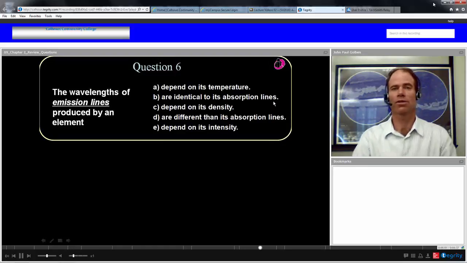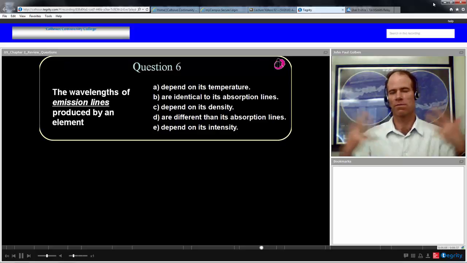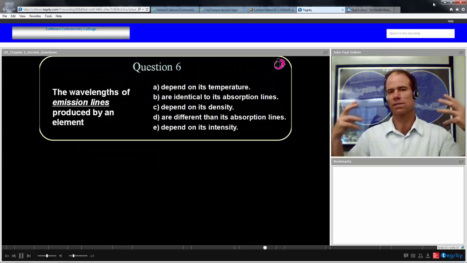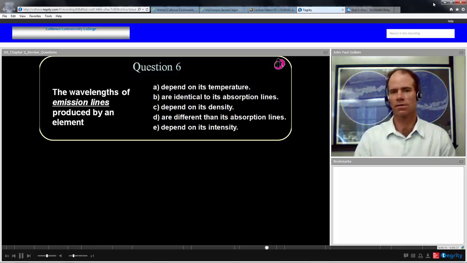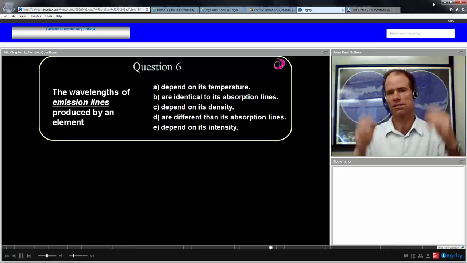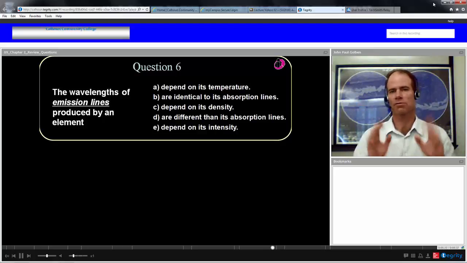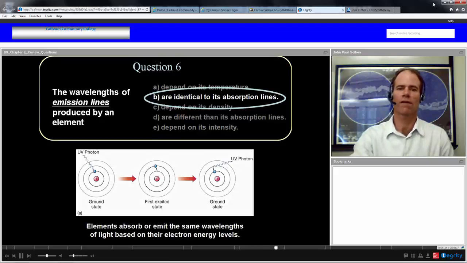Yes. I mean, you can see that fingerprint if it emits as an excited gas or if it absorbed just those frequencies from a continuous spectrum. So the lines involved for these transitions of energy are the same lines in either case. Same transitions, same energies, same frequencies. So the wavelengths of emission lines are the same as the wavelengths of absorption lines.